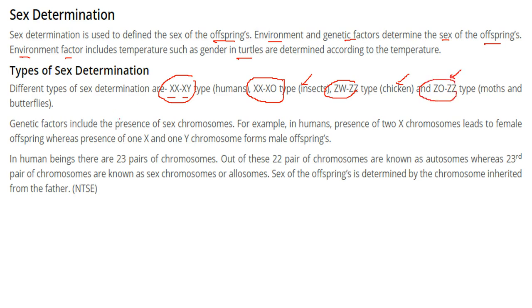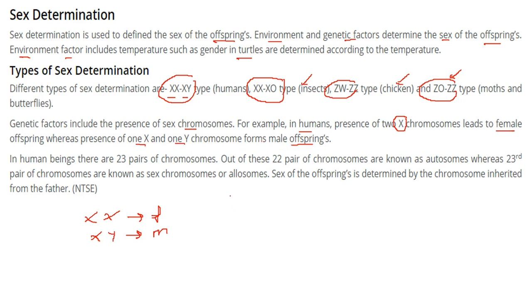So the genetic factors include the presence of sex chromosomes. For instance, in humans, the presence of 2 X chromosomes leads to female. If one is X and one is Y, it is male. Presence of 1 X and 1 Y chromosome forms a male offspring.